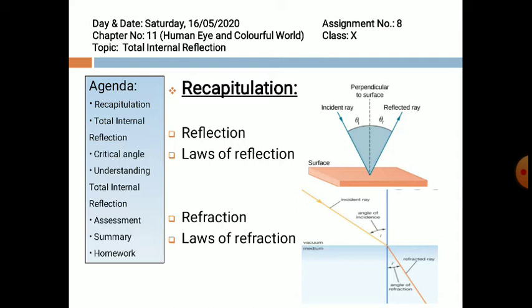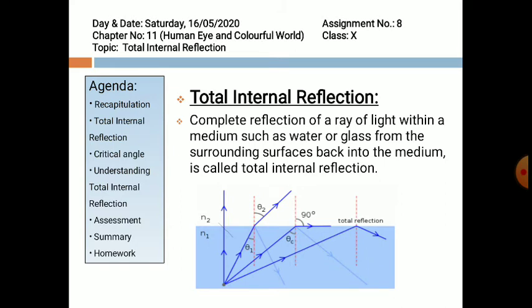So coming on to total internal reflection. Total internal reflection states that complete reflection of a ray of light within a medium such as water or glass from the surrounding surface back into the medium.